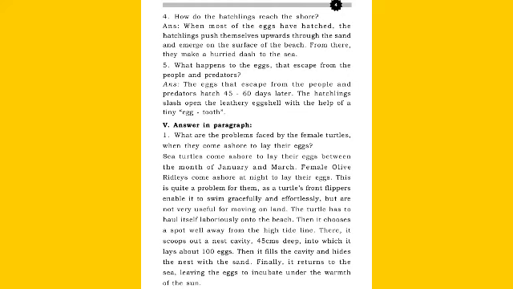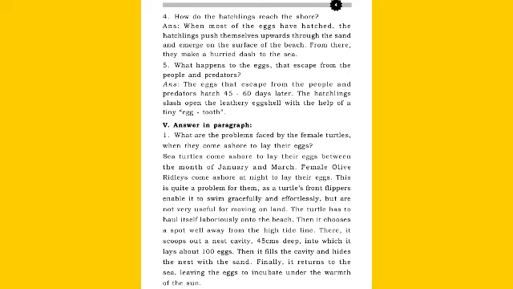Then it chooses a spot well away from the high tide line. There it scoops out a nest cavity 45 centimeters deep into which it lays about 100 eggs. Then it fills the cavity and hides the nest with the sand.